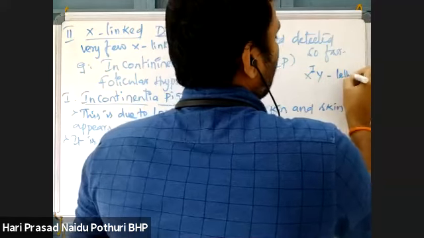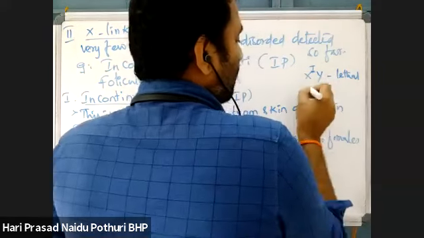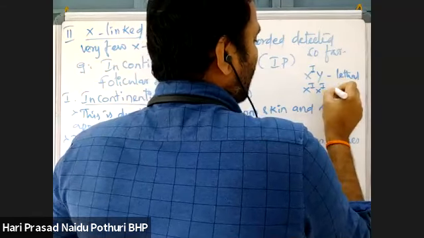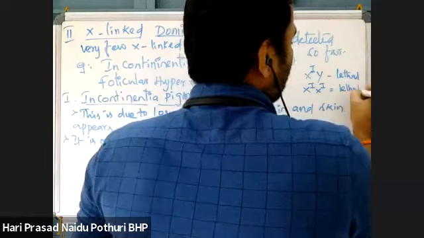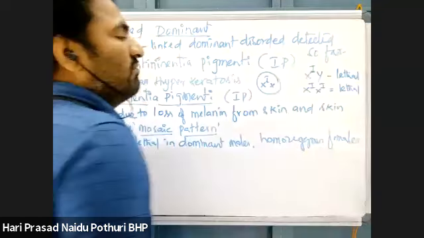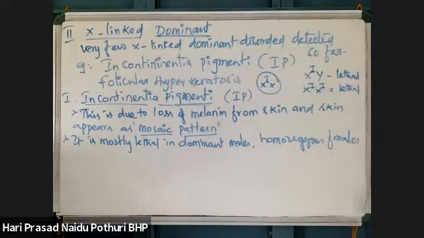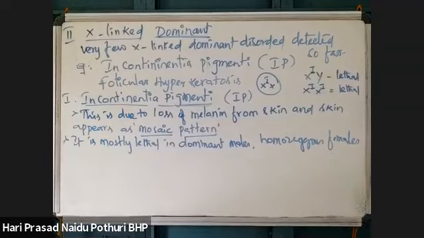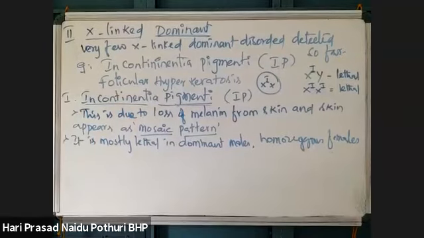This is a lethal condition. If both are XI, then also it is mostly lethal. But XI with a normal X means the problem is not much.